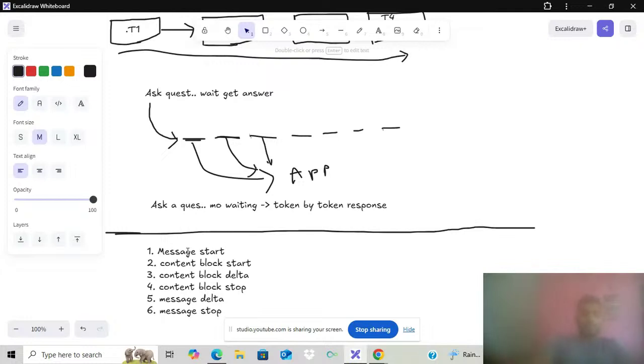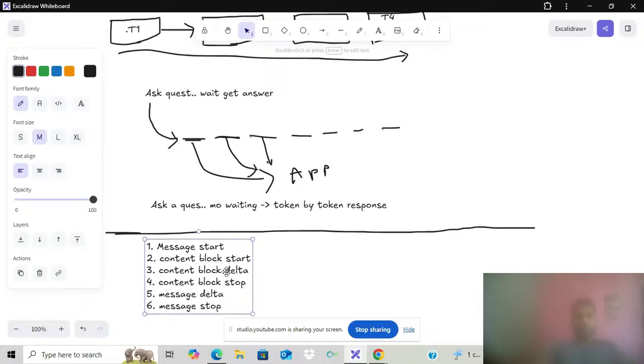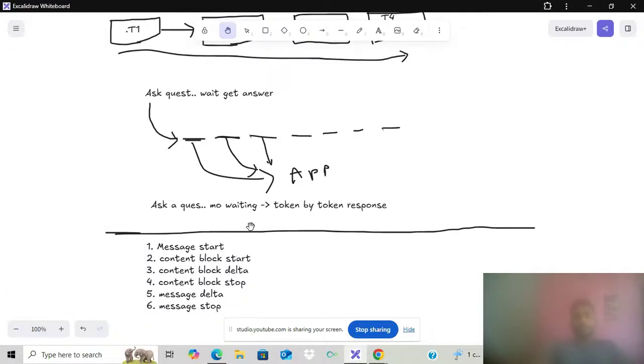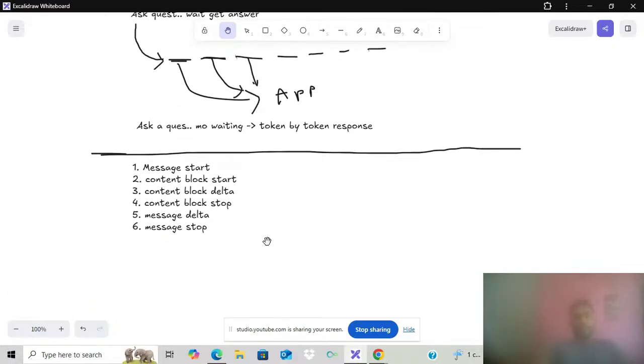When we ask a question, they initiate with the message start, right? After that, content block start means they start generating your answer. In the third step, we receive multiple content block deltas. Whatever answer is being generated to your question, they write inside the content block, and you have to stream this content block delta.